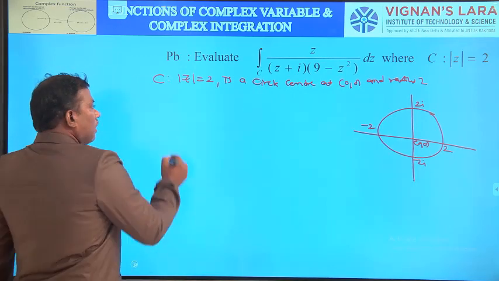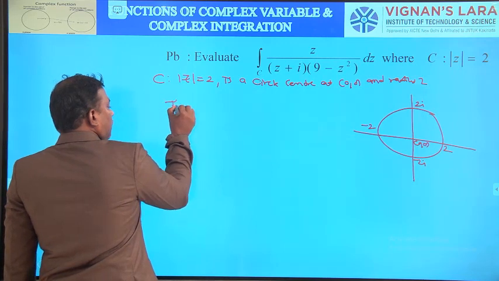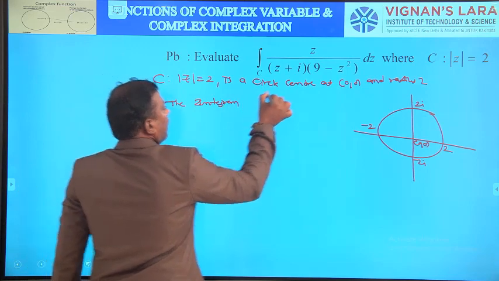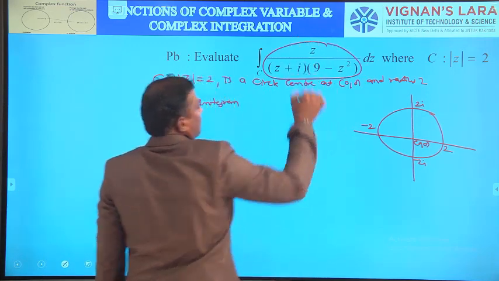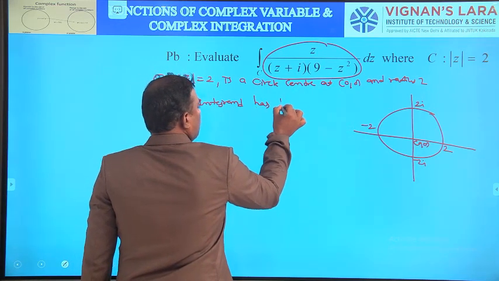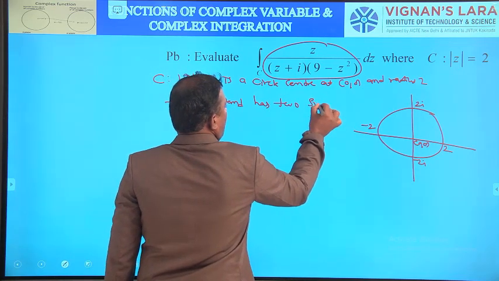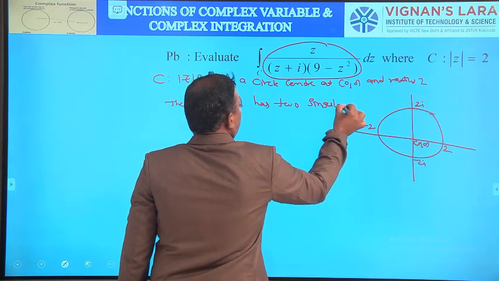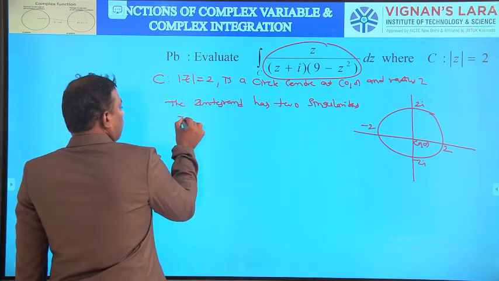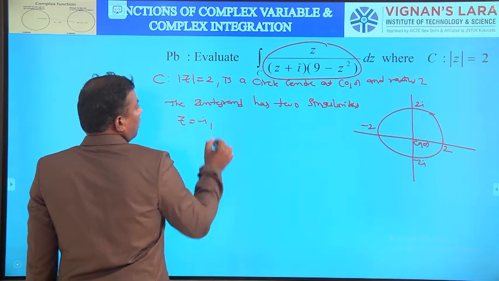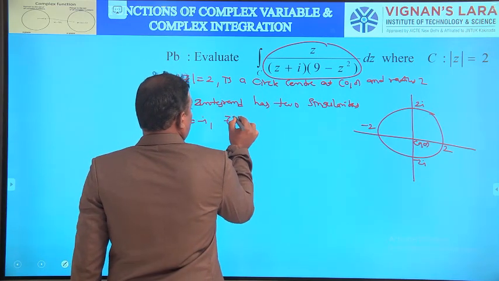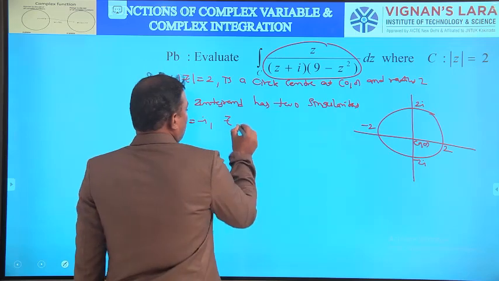Here the integrand, z by (z plus i) into (9 minus z squared), has singularities. Singularity means a point at which the function is undefined. z equal to minus i, and z squared equal to 9, so z equal to plus or minus 3.